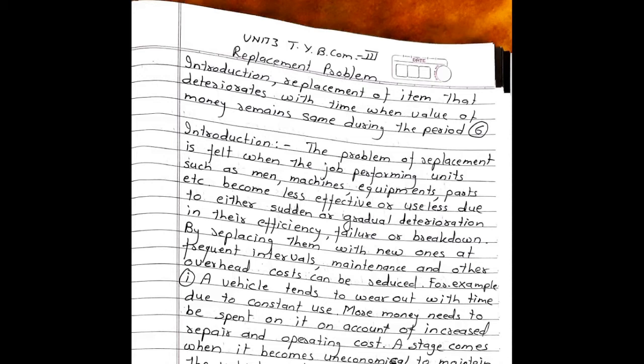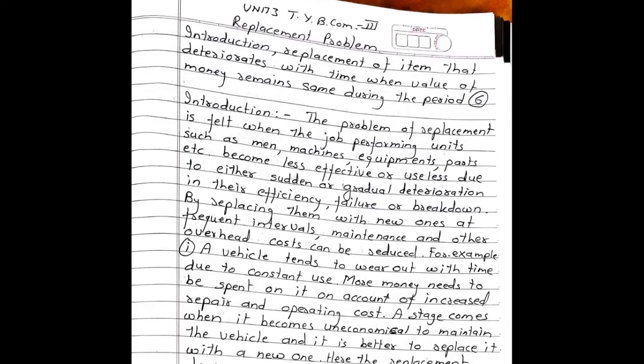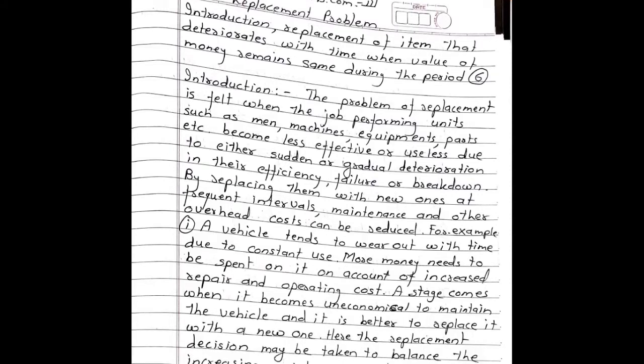For example, a vehicle tends to wear out with time due to constant use. More money needs to be spent on it on account of increased repair and operating cost. A stage comes when it becomes uneconomical to maintain the vehicle and it is better to replace it with a new one.